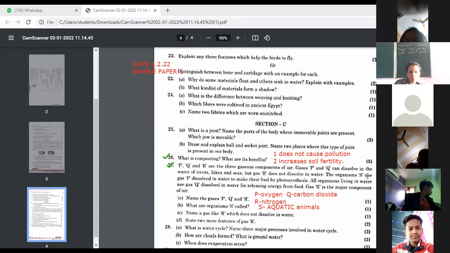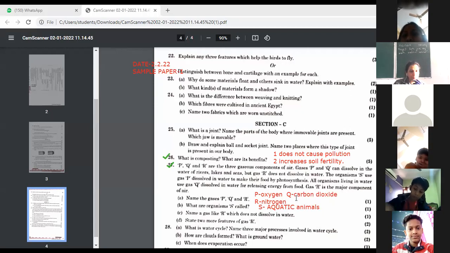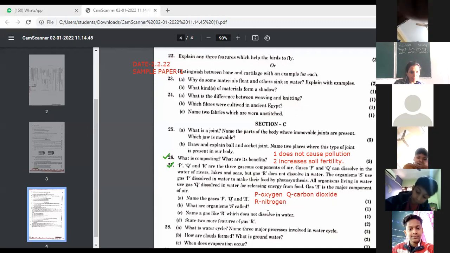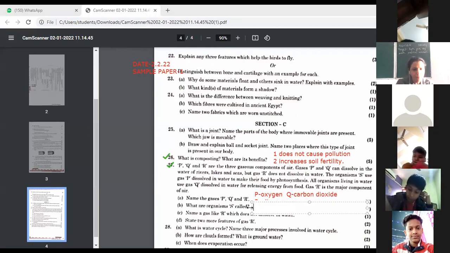Wait, beta, for a second. Like organism S uses the P dissolved in water for photosynthesis. Let me see, beta. I think we are doing it wrong. Aquatic plants. Yes, aquatic plants. I was saying the same thing. Instead of animals, here it will be plants. So you can write down, S is for aquatic plants.